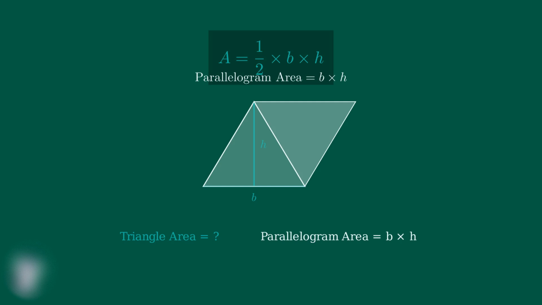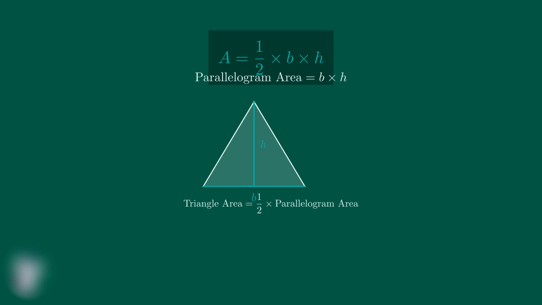The parallelogram is made up of two identical triangles. Therefore, the area of one triangle must be exactly half the area of the parallelogram. Since the triangle is exactly half of the parallelogram, we can write that the triangle area equals 1/2 times the parallelogram area. We know that the parallelogram area equals base times height, so we substitute this into our equation.